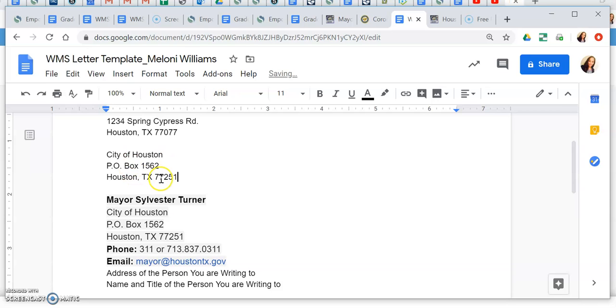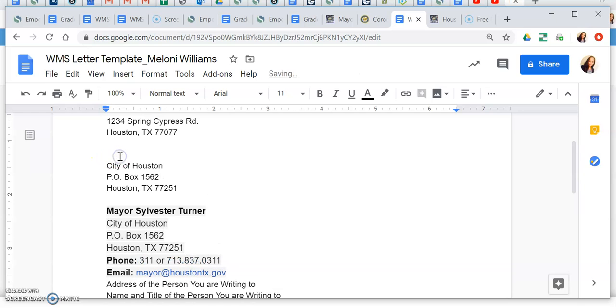So I have the P.O. Box address, and then it's asking for the name and title of the person that I'm writing. I'm actually going to put it up here. So Mayor, that's his title. His name is Sylvester Turner.